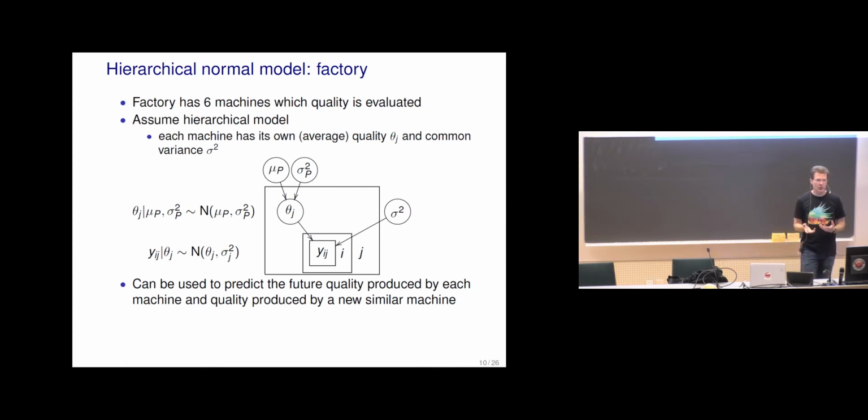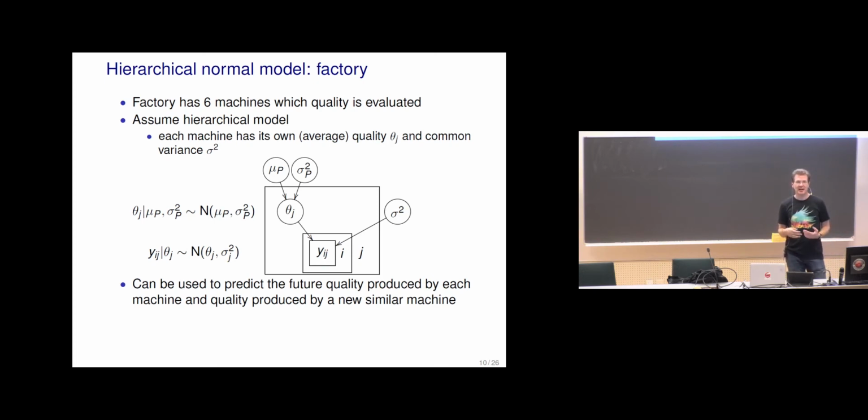So each machine produces several products, and for each of the products we have some quality measurement y_ij. Now the machines are indexed by j, so we have a box around y_ij so that we have repeated measurements from one machine.